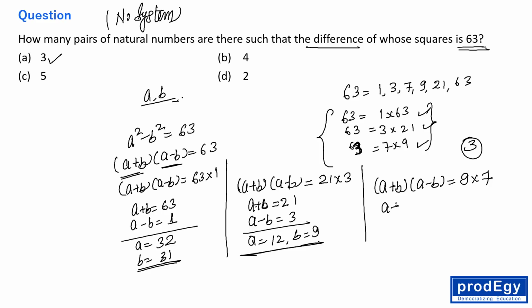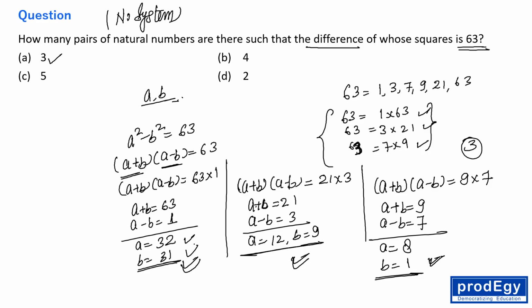Then a plus b is 9 and a minus b is 7. So on solving these two equations, we are getting a as 8 and b as 1, right? So friends, these are the pairs where we are getting the difference between their squares as 63, right? So 32 square minus 31 square is 63. 12 square minus 9 square is 63. 8 square minus 1 square is also 63, right?